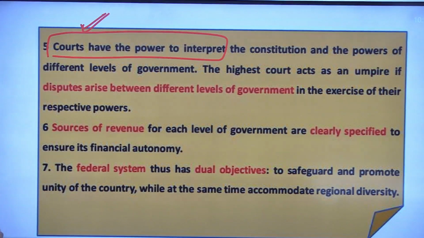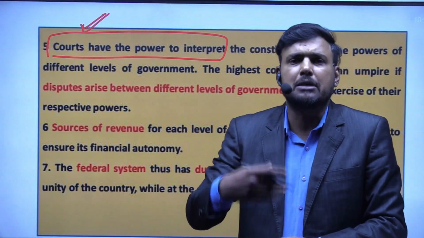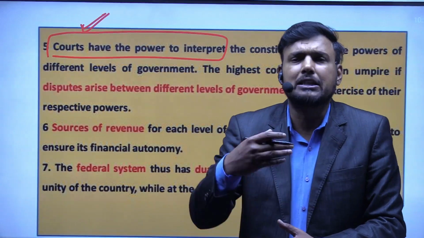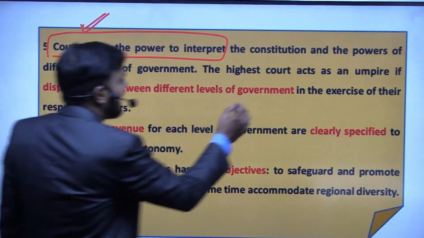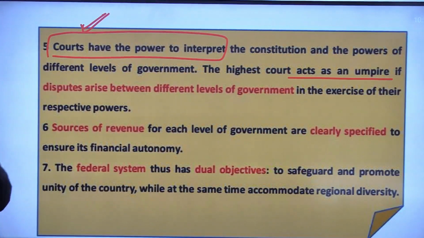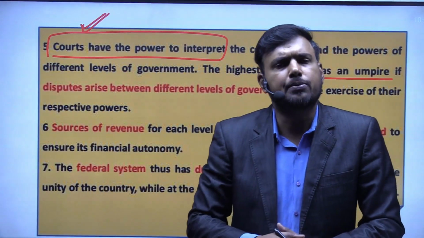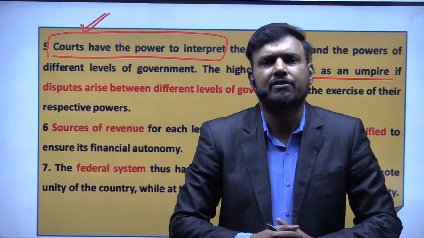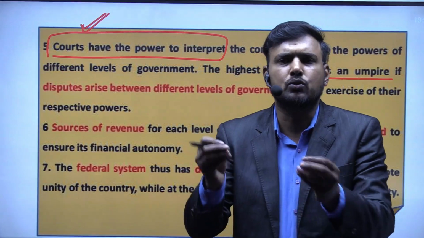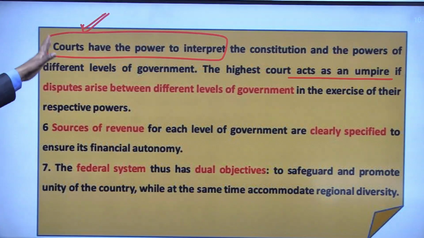When the judiciary, the courts, are interpreting the Constitution of this country, we can say that they are acting like an umpire. As we know, in different kinds of sports we have umpires. What is the responsibility of these umpires? They observe that the players are playing the game according to the rules and regulations which have been defined. That is the simple role. In the same way, the judiciary plays the same role.